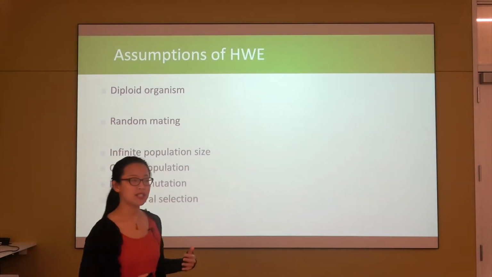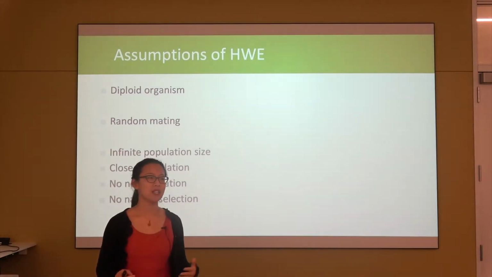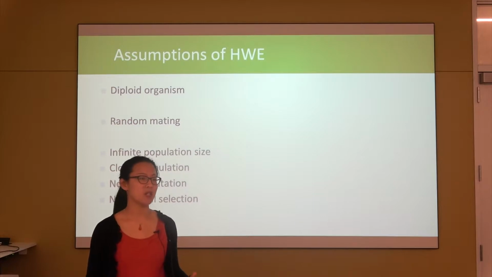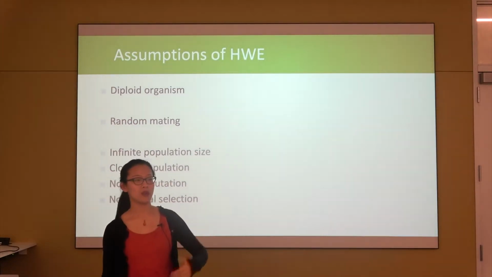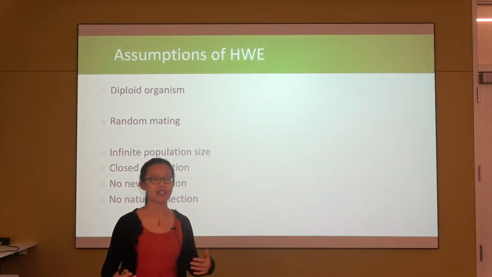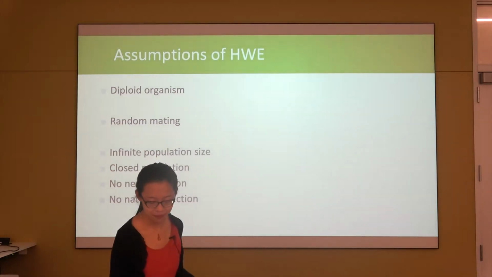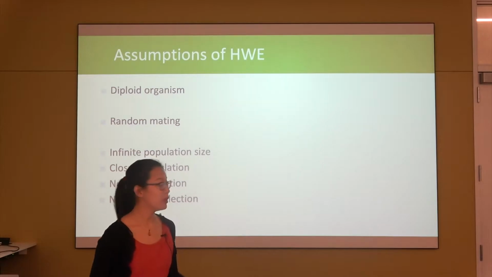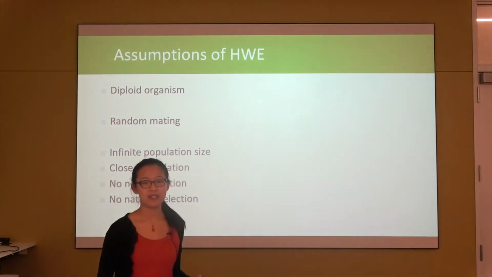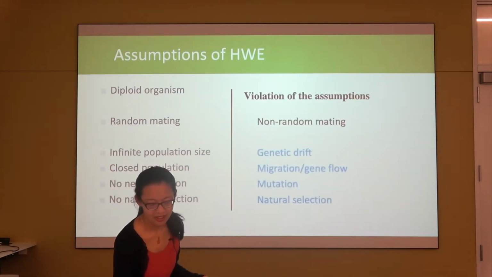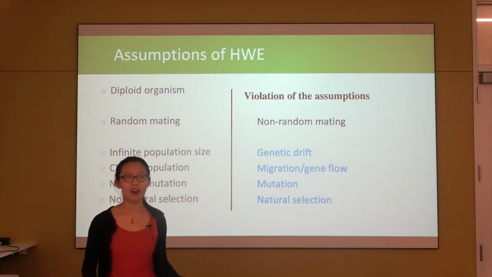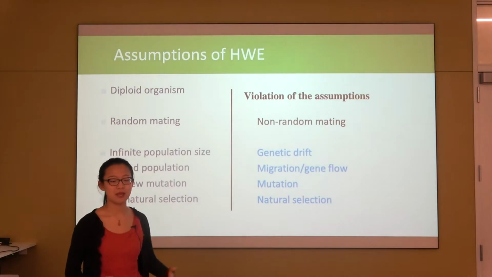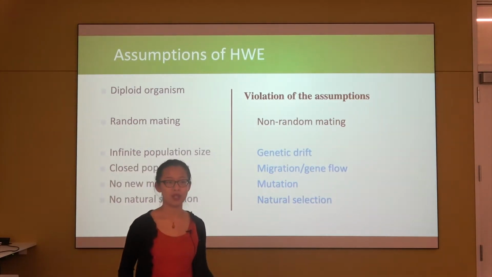Also, we want these genotypes to be completely neutral, meaning that each individual has an equal chance to survive. So we don't really want natural selection to favor one or the other genotypes. Otherwise, that will break the balance. And so given all these assumptions, it's probably not hard to imagine that in the real world, it's very hard for us to meet all of these assumptions at the same time. So we will always have a violation of these Hardy-Weinberg assumptions.